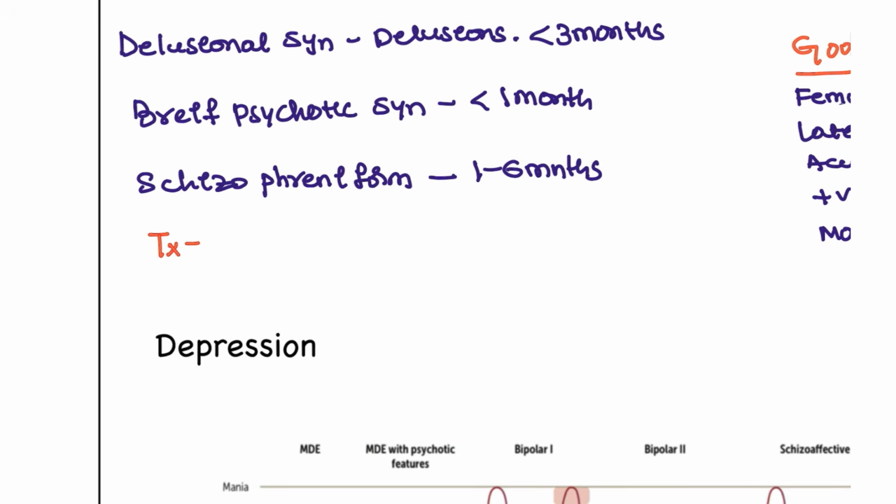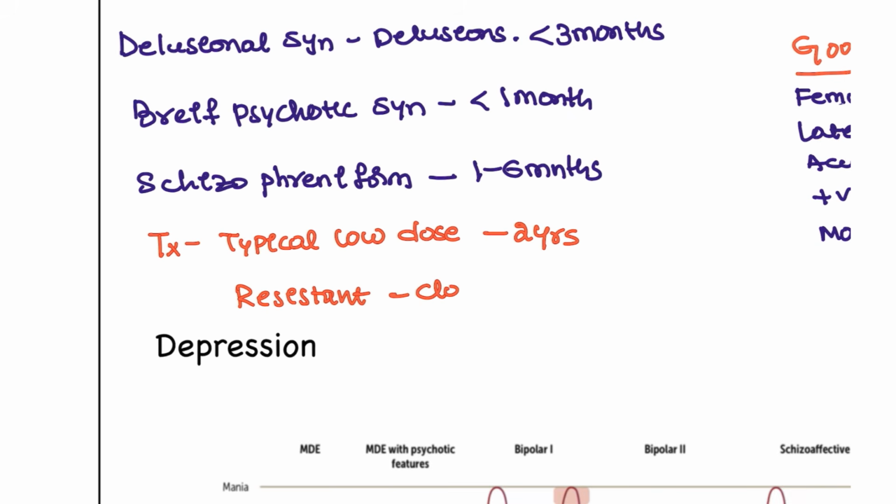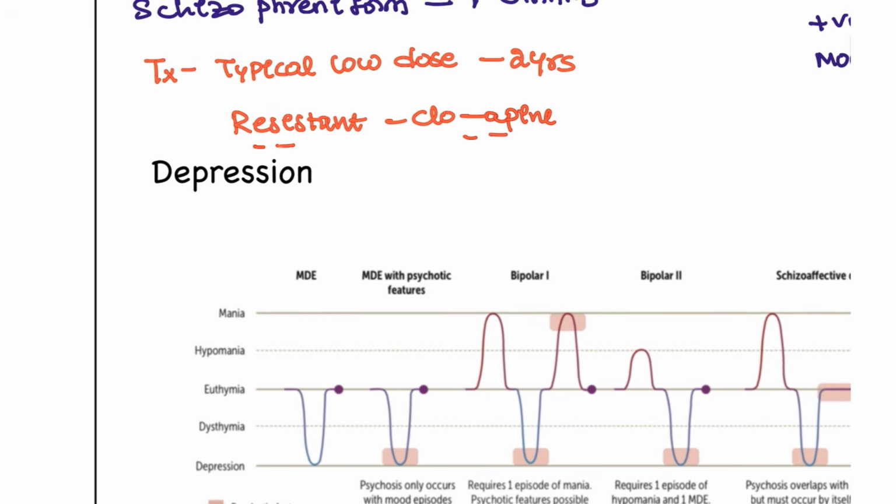Next, coming back to how we are going to treat this patient. The treatment is to start with the typical drugs first, then we move on to the atypical drugs. If the patient is started on typical drugs at a low dose, it is for 2 years. If there is a relapse, then we can go for 5 years. For resistant patients, we can go for clozapine. If the patient is pregnant, we can go for clozapine. If the patient has suicidal ideation, we can go for clozapine. So clozapine is ultimately the last choice that we can give for this patient. That is the first thing that you have to remember.